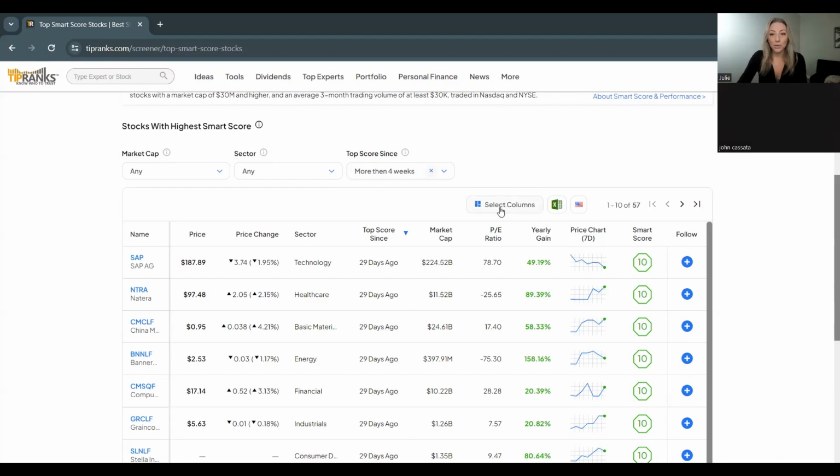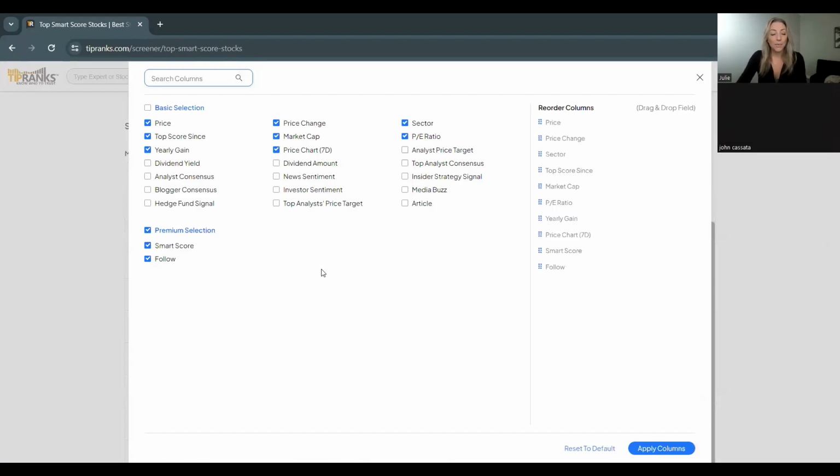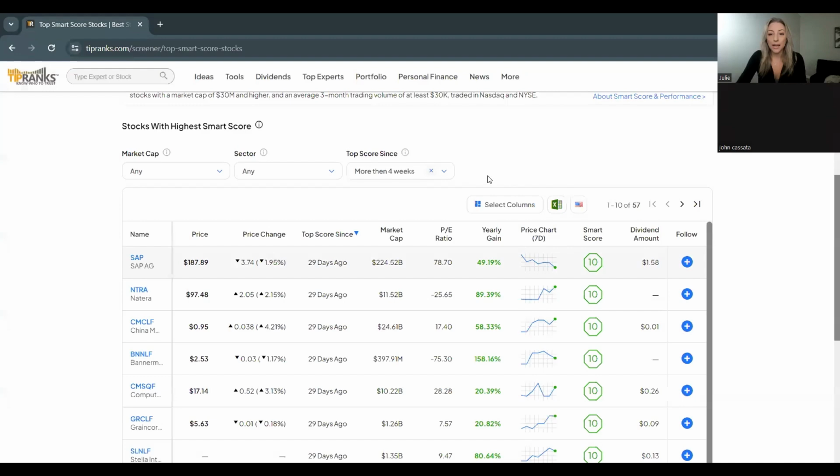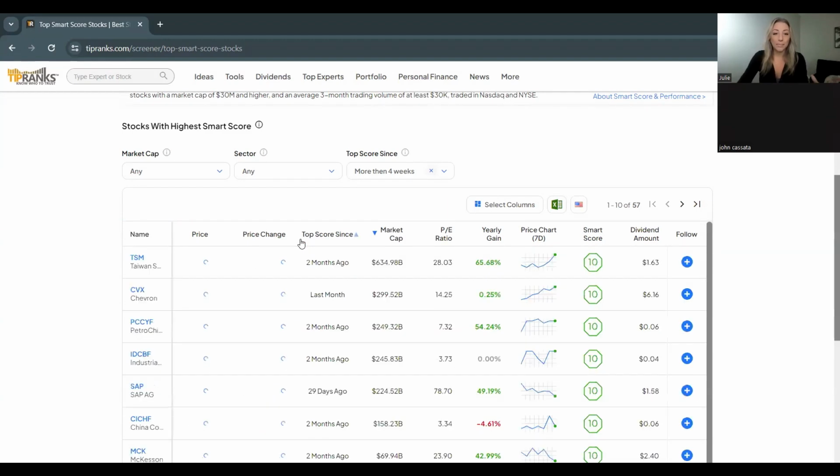Of course, with any of our tools, you're always going to have this select columns where you can narrow down some of the information that you want to see. So let's say you want to make sure that the stock also has a dividend, but we're not as worried about the sector right now. You can apply those columns and it's going to change your results down here. And of course, let you sort by it as well. So we can look by market cap, how long they've been scoring that top score, yearly gain, a quick little view at the weekly price chart, and a lot of different information.